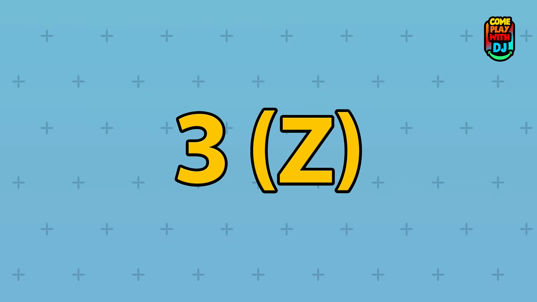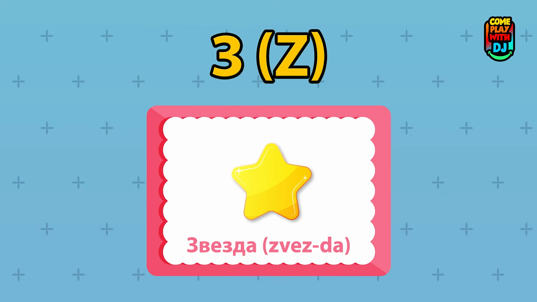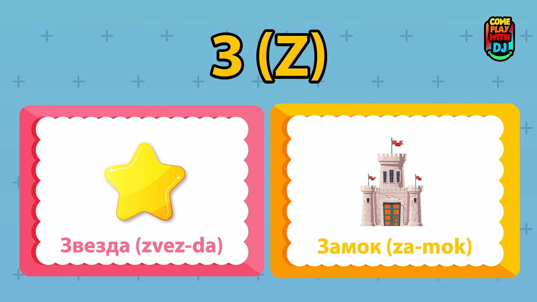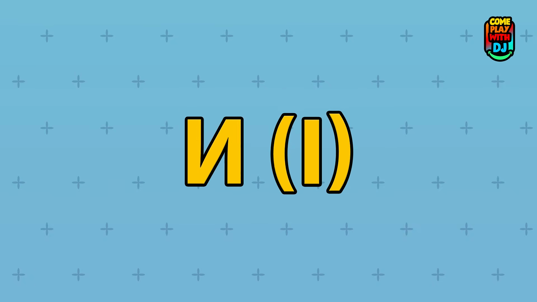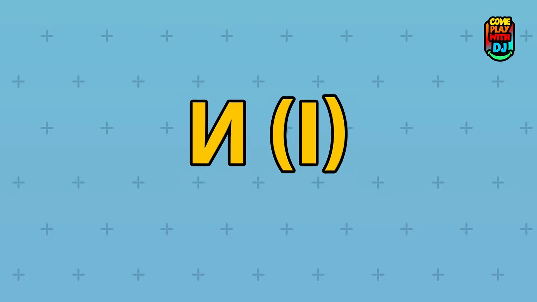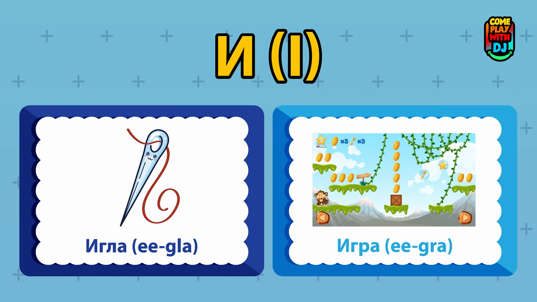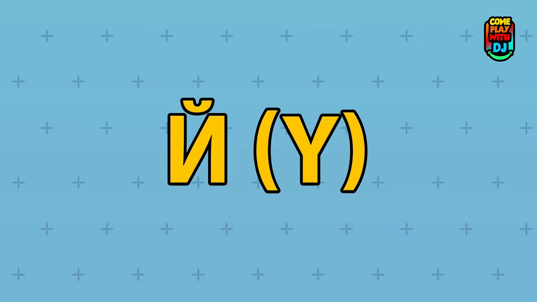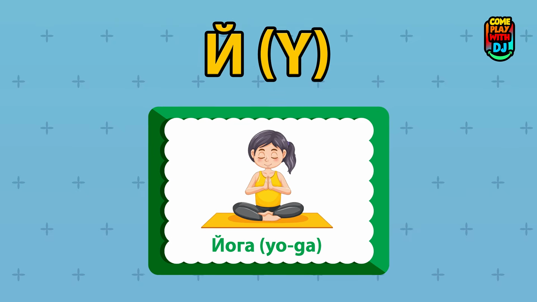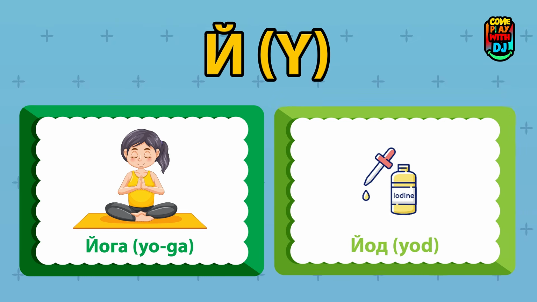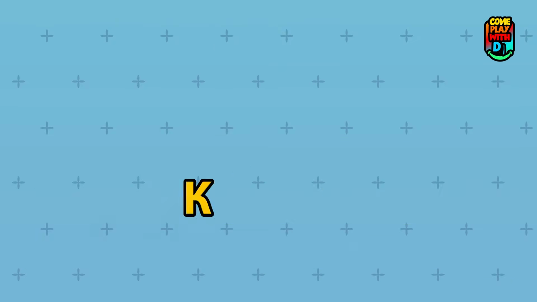Z. This is Z. It sounds like Z, as in zebra. Zvezda, star. Zamok, castle. E. Here's E. It sounds like E, as in see. Igla, needle. Igra, game. Y. Y sounds like the Y in boy. Yoga, yoga. Yod, iodine.